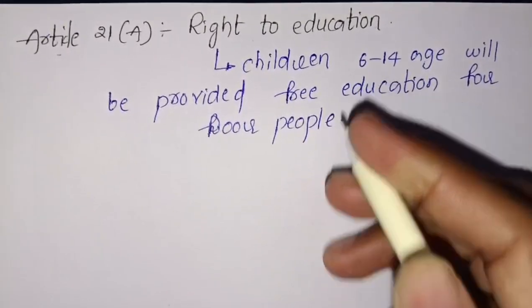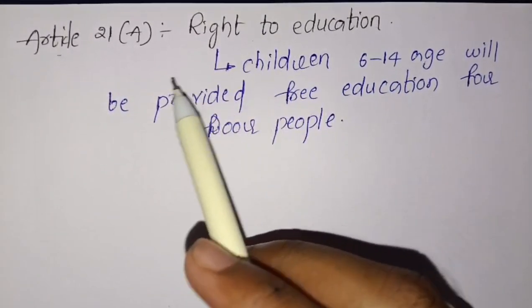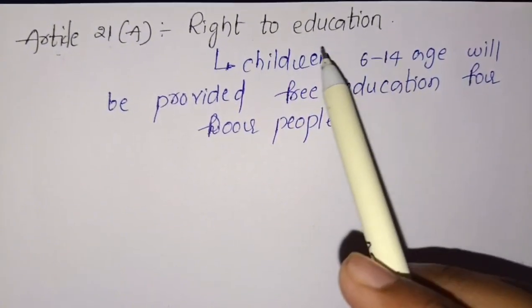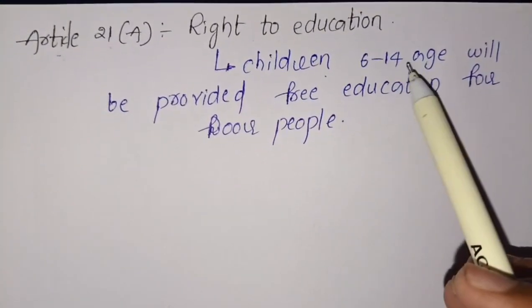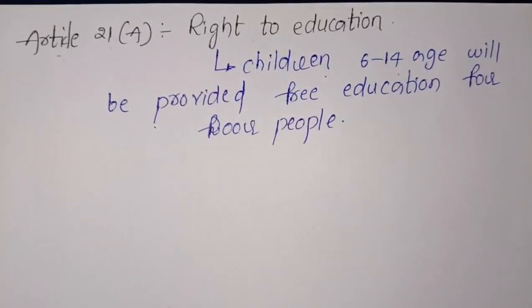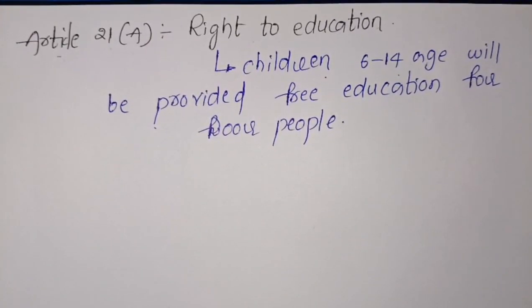It is known as the right to education. Article 21A describes the right to education. Right to education is nothing but children of 6 to 14 age will be provided free education.